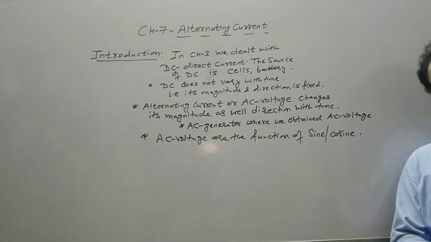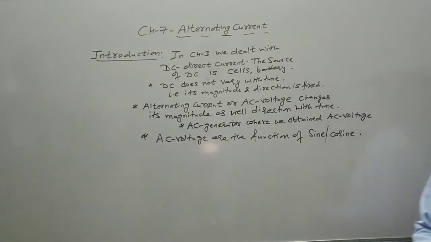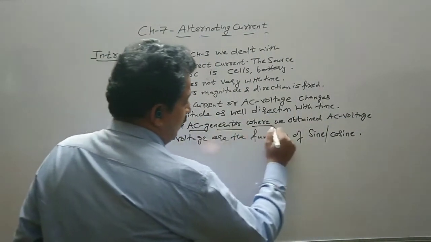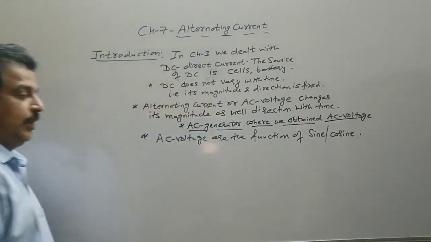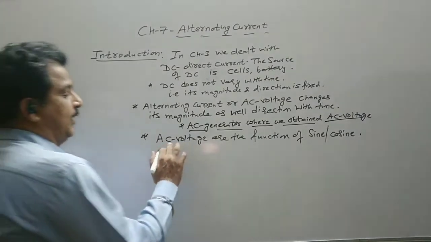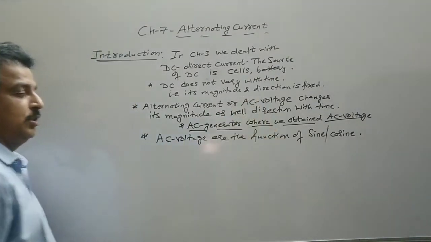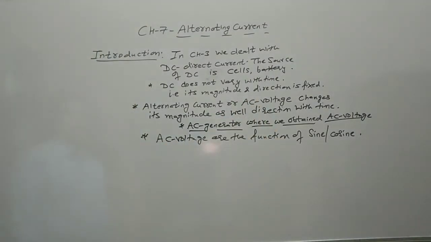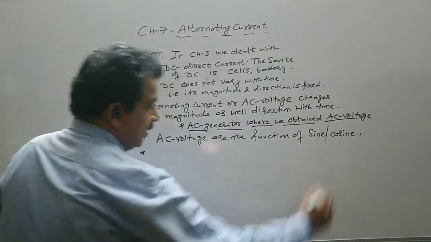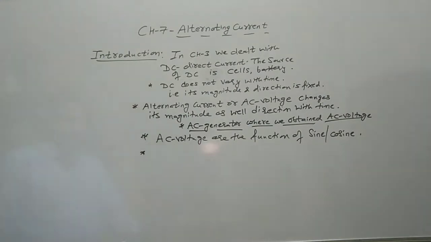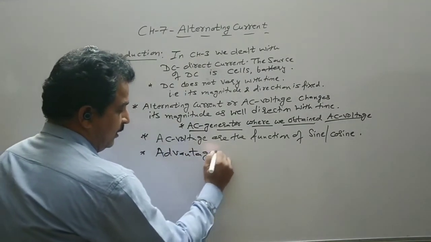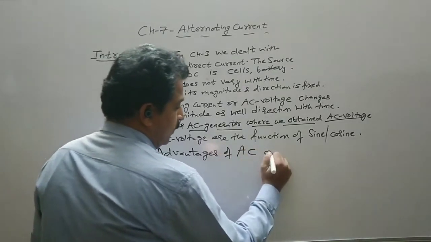There are many other ways in which AC current or AC voltage can also be produced. So in the last chapter we obtained the AC voltage with the help of a device called the AC generator, and we found that the induced voltage or AC voltage was a function of sine or cosine, and sine and cosine change with respect to time.